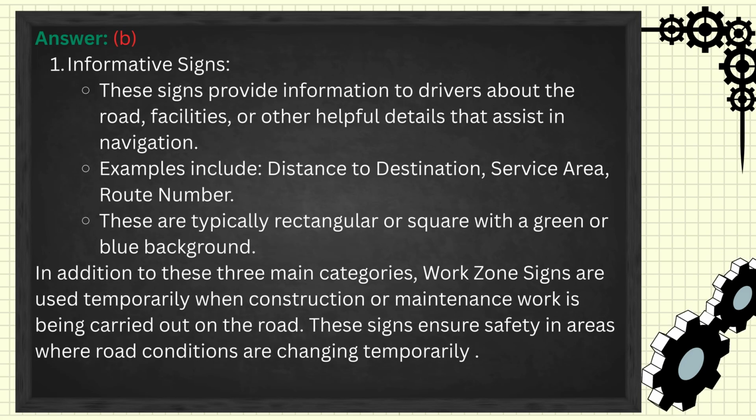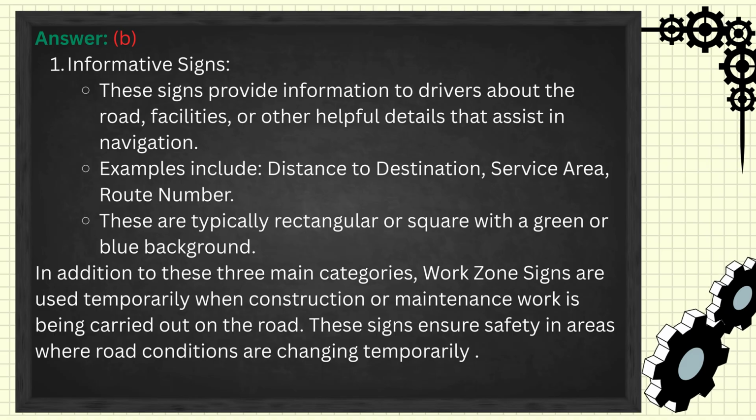Informative signs. These signs provide information to drivers about the road, facilities, or other helpful details that assist in navigation. Examples include distance to destination, service area, route number. These are typically rectangular or square with a green or blue background.